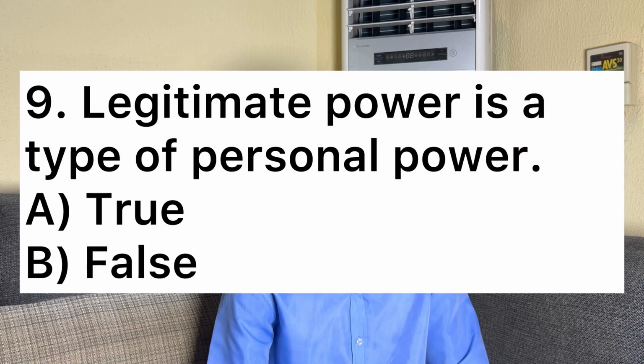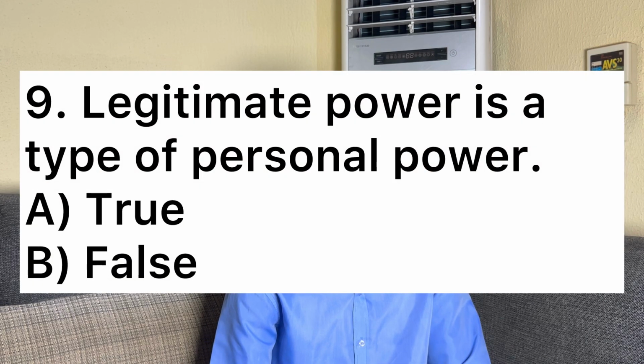So yes, the answer is B, reward power. Now let's move on to number nine. Number nine says legitimate power is a type of personal power. A, true, B, false. Legitimate power is not a type of personal power. It's a type of positional power. So the answer is false. Okay, so that's it for number nine. Now let's move on to number 10.